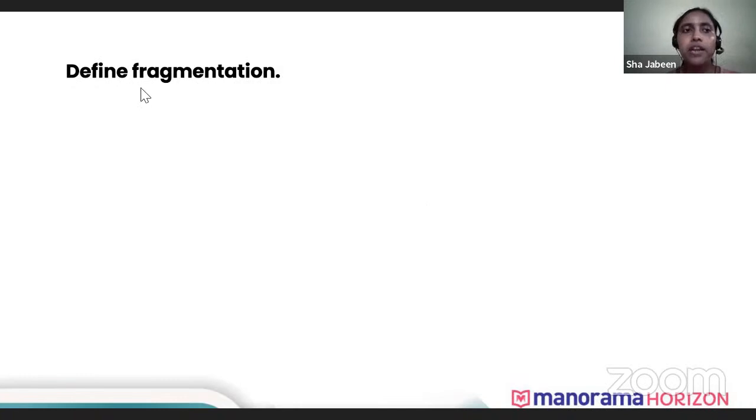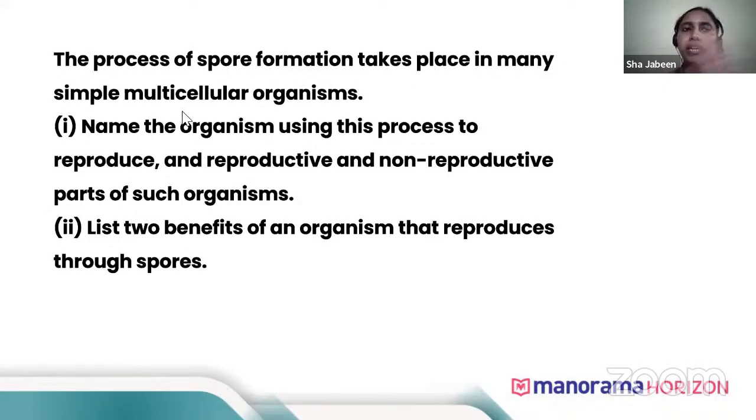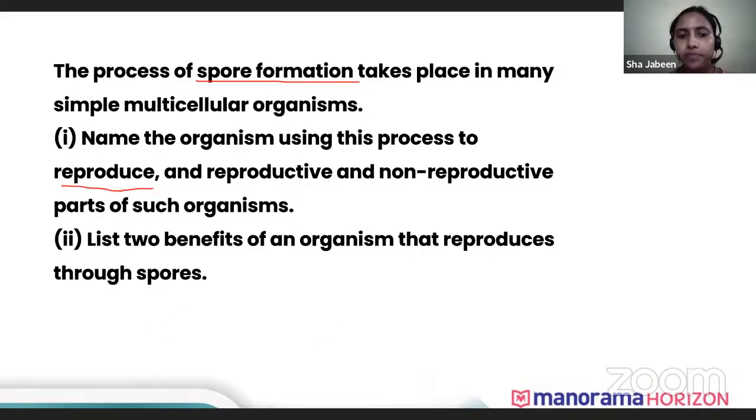Now, the process of spore formation takes place in many simple multicellular organisms. We have seen that it takes place in different organisms. Name the organism using this process to reproduce. Which organism uses this process to reproduce?